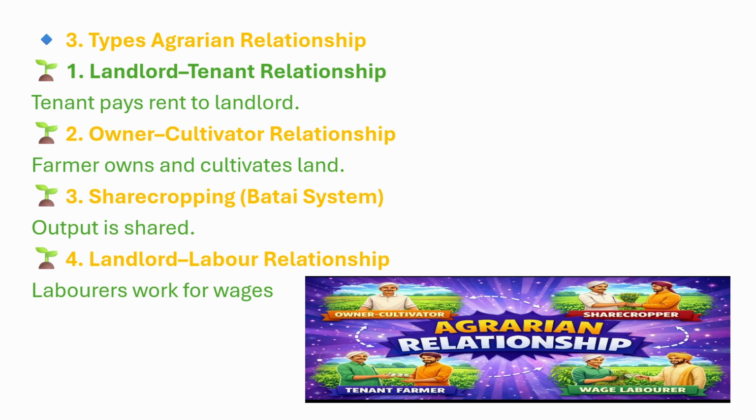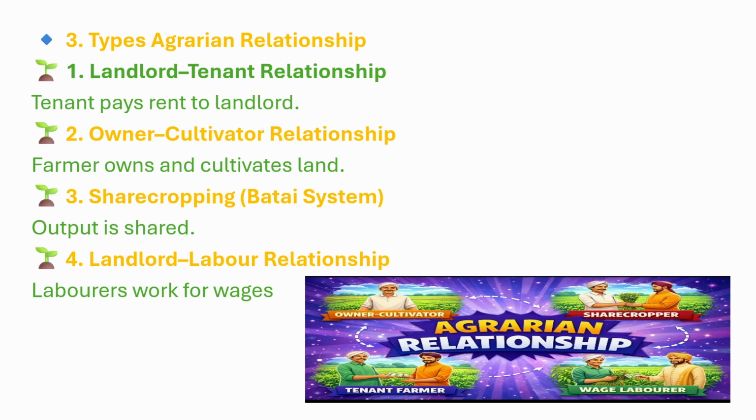Second, owner-cultivator relationship. Farmer owns and cultivates land. In this relationship, the farmer himself owns the land and also cultivates it. There is no landlord, no tenant, and no middleman involved.